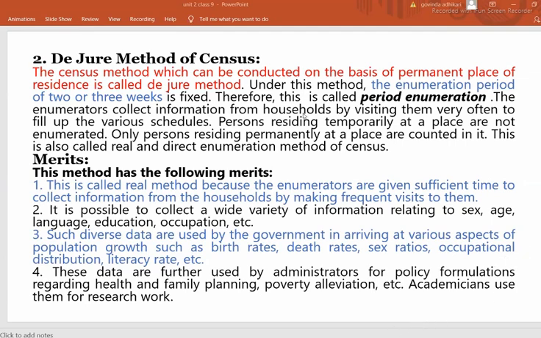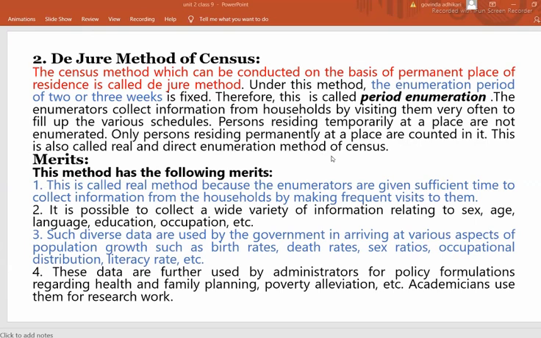Collection from households by visiting them very often to fill up the various schedules. Persons residing temporarily at a place are not enumerated. Only persons residing permanently at a place are counted in it. This is also called the real or direct enumeration method of census.